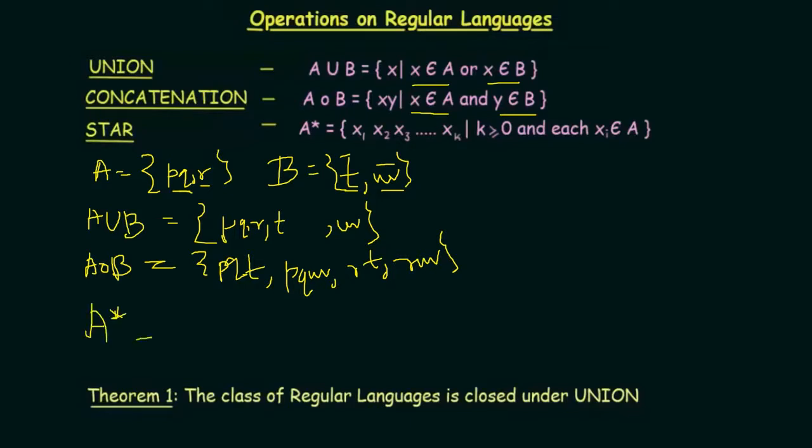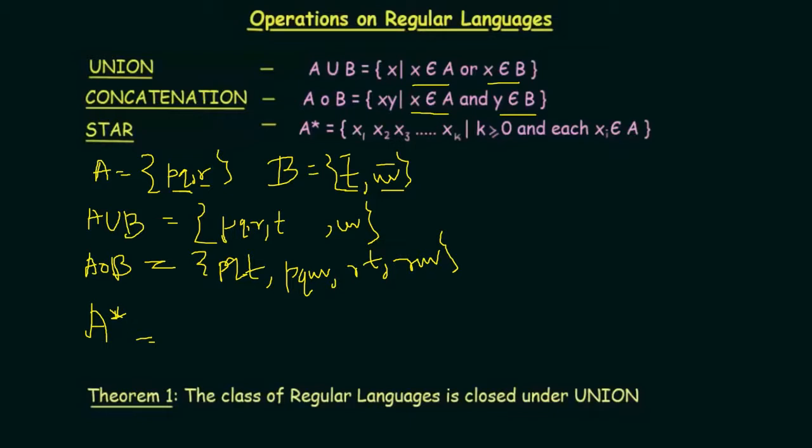And if we are doing the star operation on the A set, what are we going to get? You have to keep in mind that whenever we do this star operation, you can call it a closure, okay. But for now we are going to use this term, star, and later, when we talk about the regular expression, you will see that this is actually called a closure. But let's focus on this particular one. Whenever we are talking about the star, you have to keep in mind that in this case the set should also contain the epsilon. That means the null should also be there, okay.